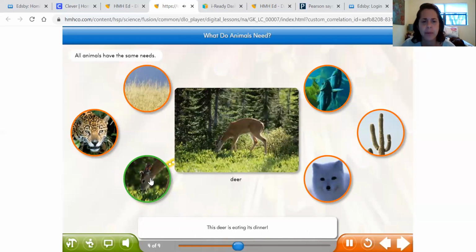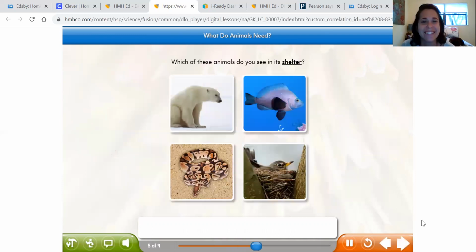This deer is eating its dinner. It lives in a forest with lots of fresh grass to eat, air to breathe, and streams to drink from. When it needs to find shelter, it can go under the trees. Their home is sleeping under the trees. All right, let's go because I think that's what it is. All right. Different animals have different kinds of shelters.